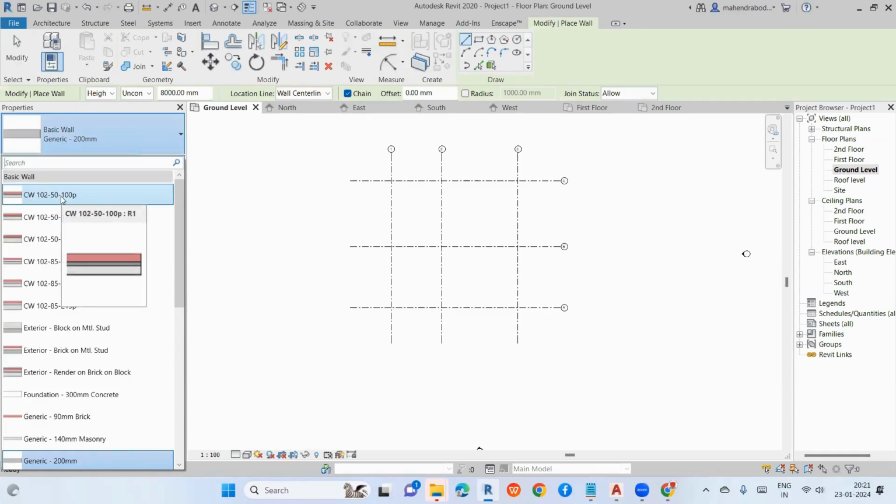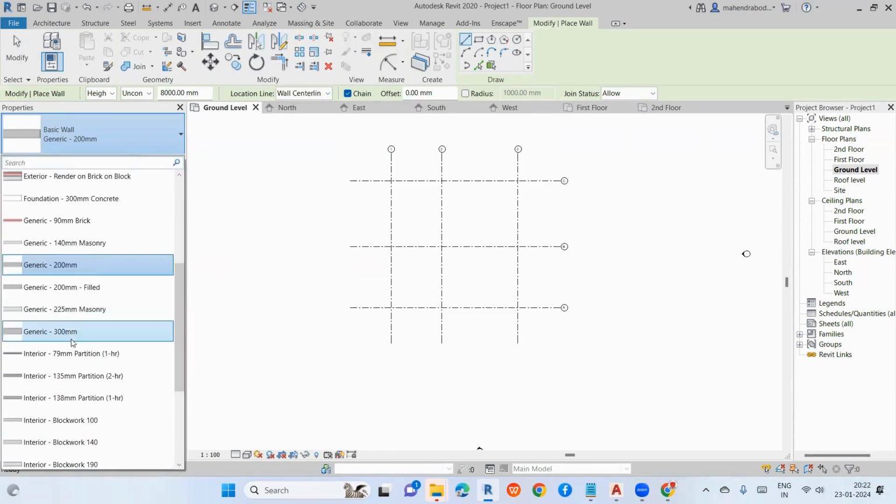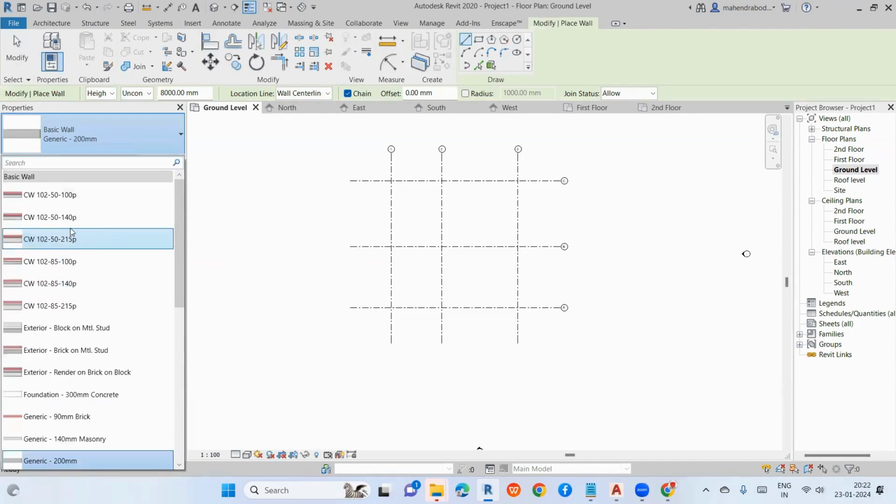What that image indicates is how many layers are used in that wall. For example, assume this is a brick wall. In the middle we have bricks, and on the outer side and inner side we have plaster. That will be indicated here with some gray color and some red color. The red color indicates the bricks.